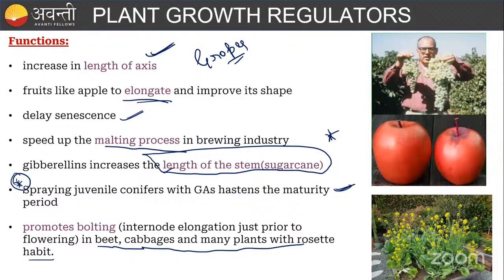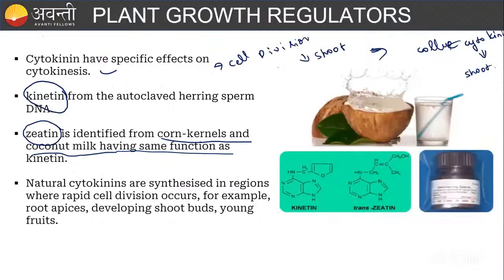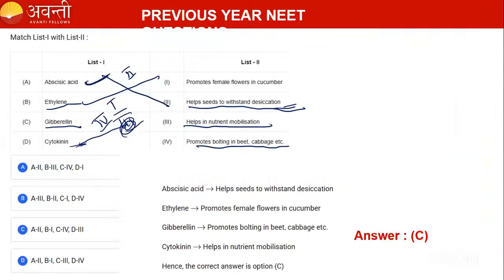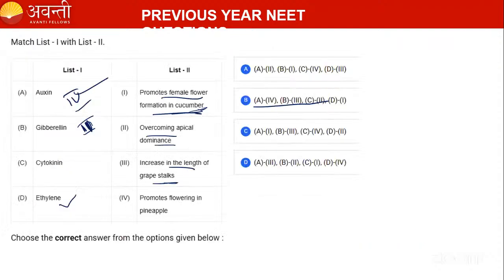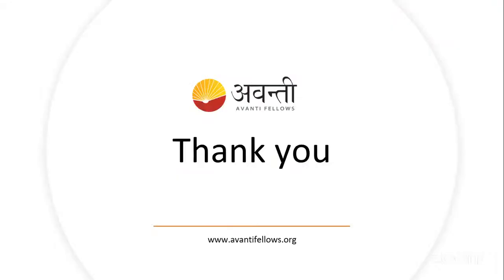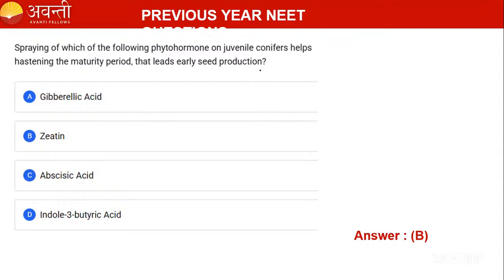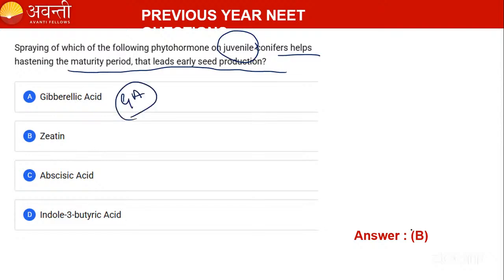Okay, spraying juvenile conifers with gibberellin. One minute, guys. The correct answer for this is gibberellin. But why is it zeatin? Sorry, guys. Spraying the phytohormone on juvenile conifers to hasten the maturity period. Here, juvenile, right? The correct answer is gibberellic acid. Gibberellic acid, not zeatin. Okay, not zeatin. That is gibberellic acid.